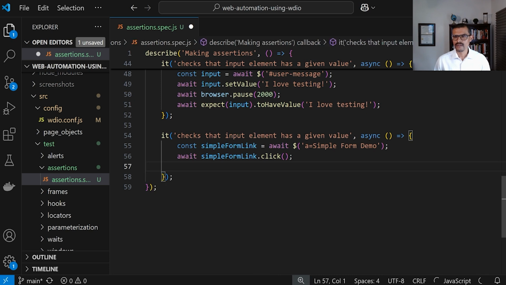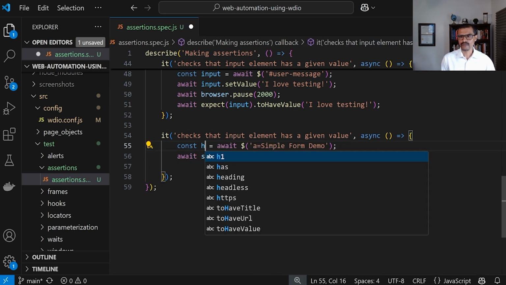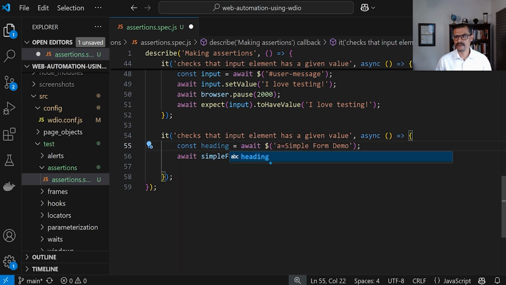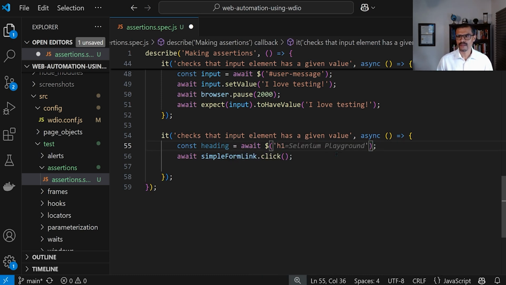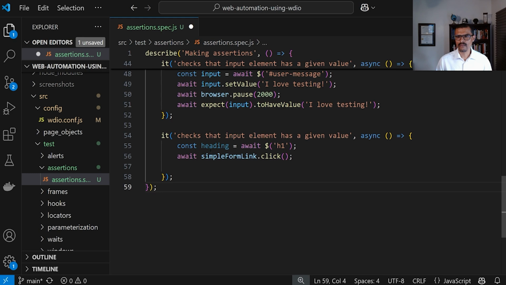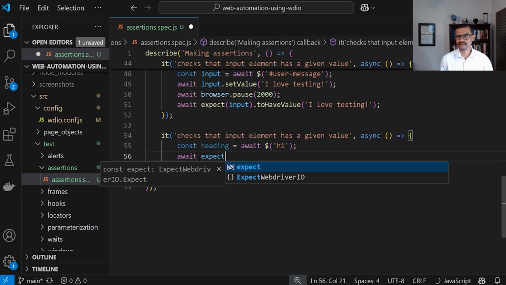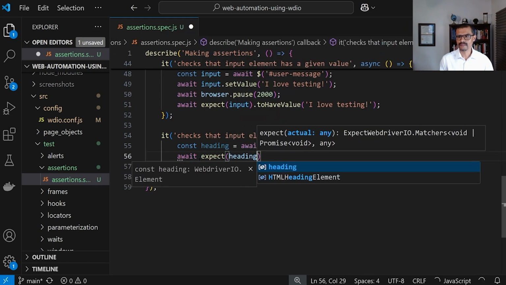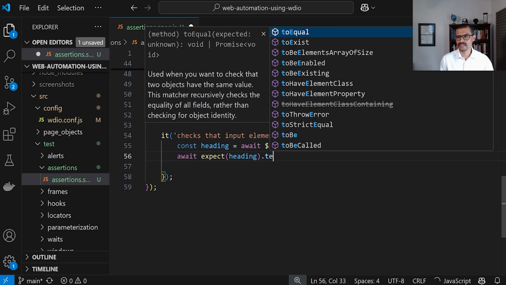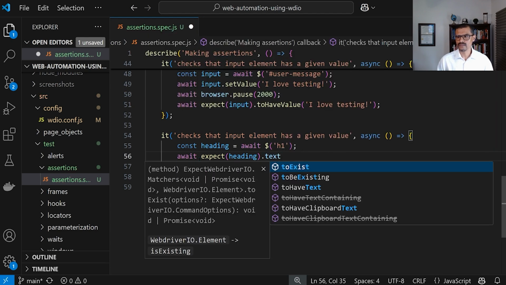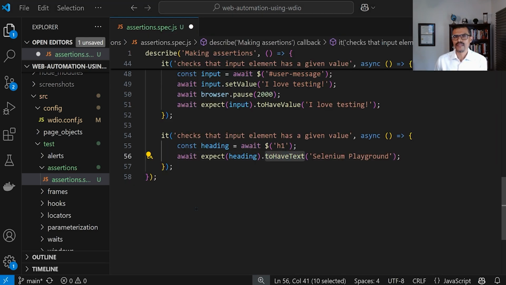I'm just going to check for the H1 right here, or I'm going to say heading, all right, await. I'm going to look for an H1. And then I'm going to say await, expect that the heading, and then I'm going to type in text right here to have text.